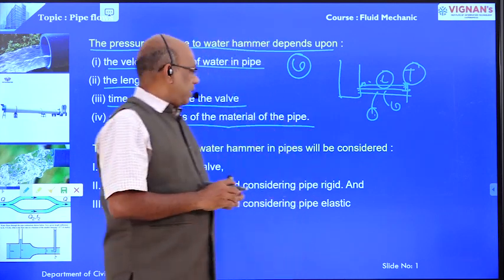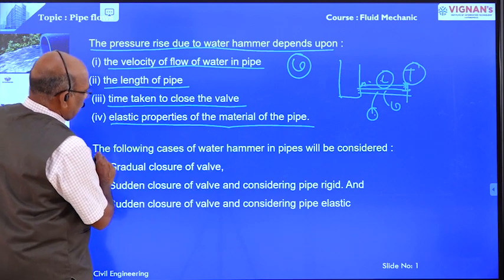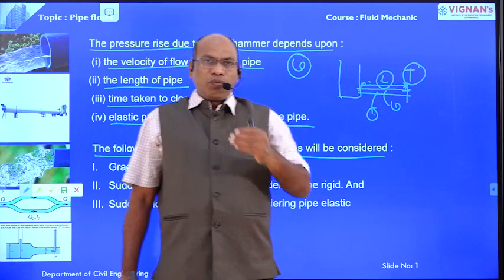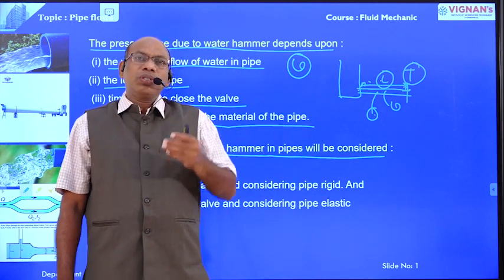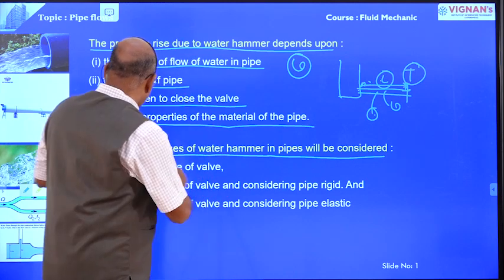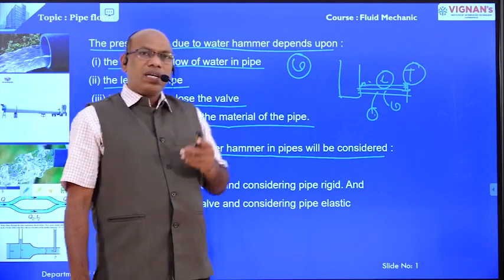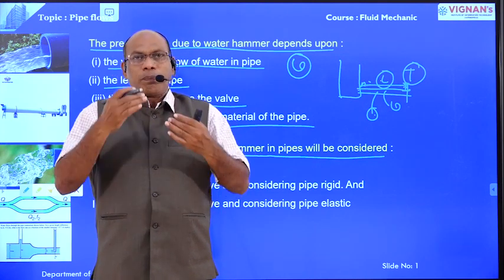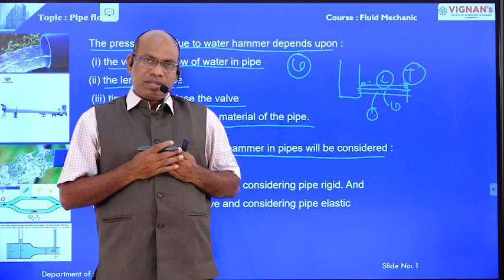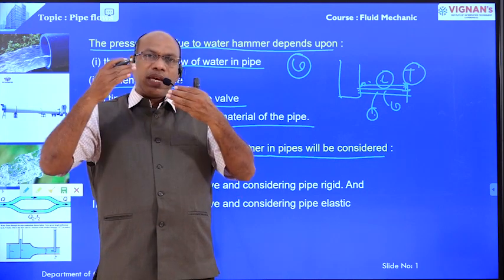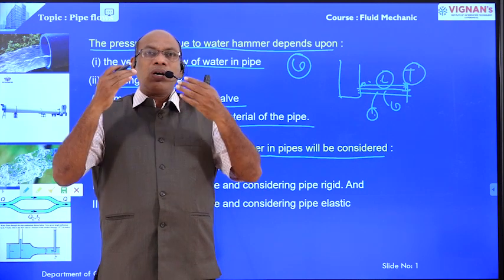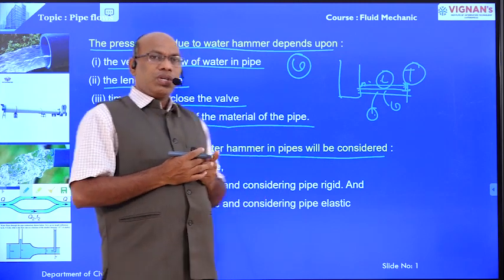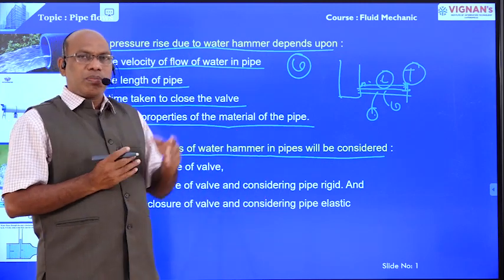Right. Another one: the following cases of water hammer in a pipe will be considered. First case, if the valve is closed gradually. Another case, the valve of the pipe is closed suddenly and the pipe material is rigid. Third case, if the valve of the pipe is closed suddenly and the pipe material is elastic. Three conditions we are going to take into account. Right. Now we are going to discuss them one by one.